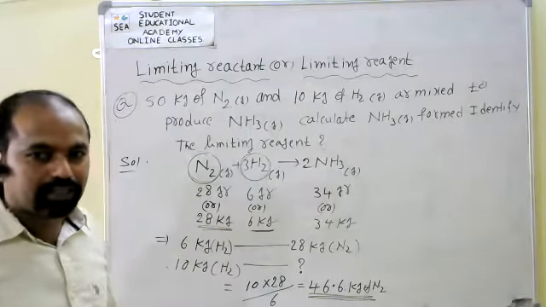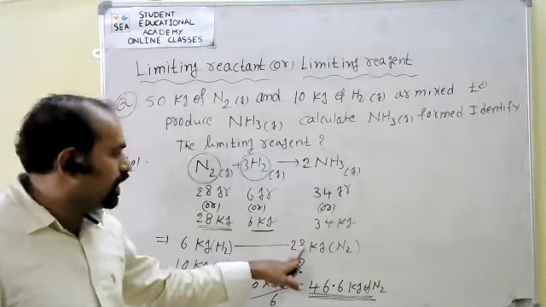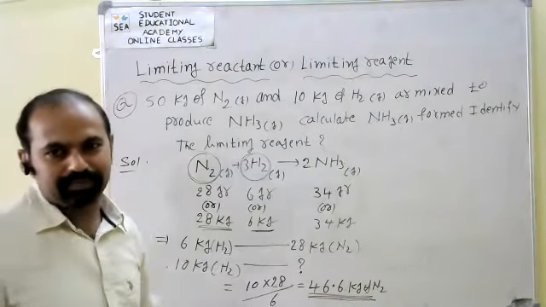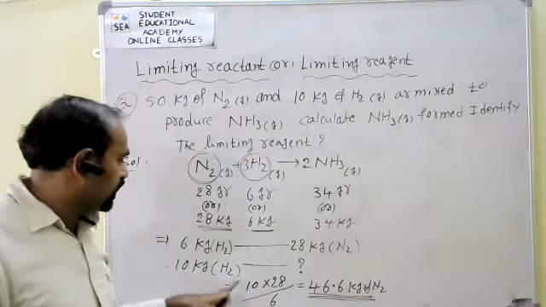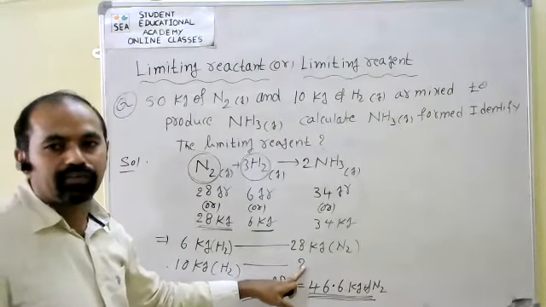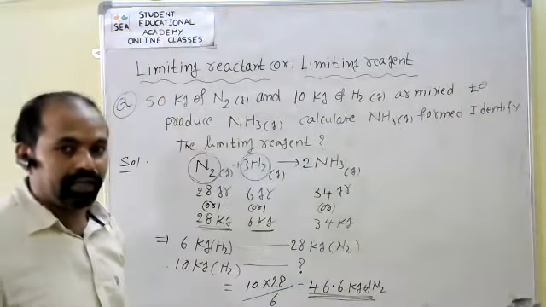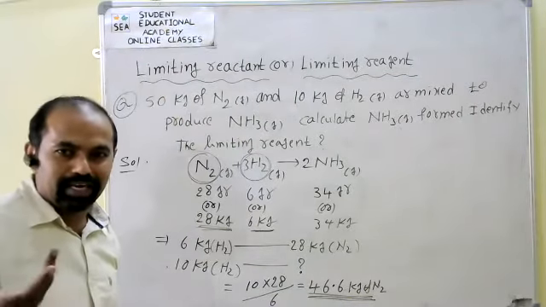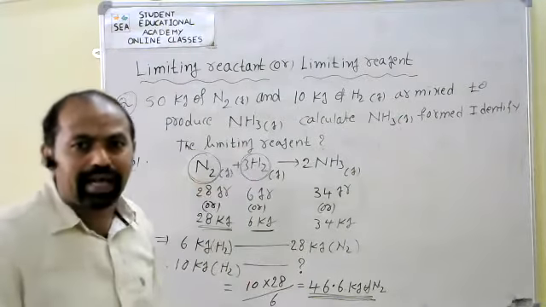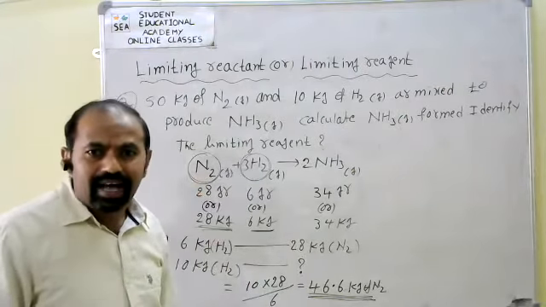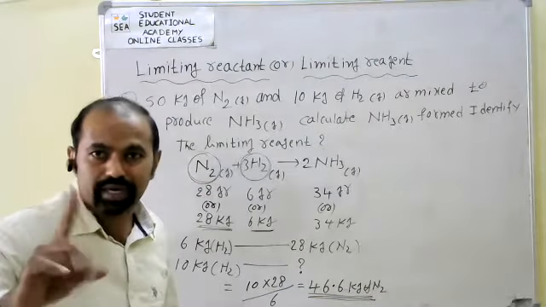Hydrogen. Why? Because 6 kgs of hydrogen requires 28 kgs of nitrogen. But according to the equation, 10 kgs of hydrogen requires how many kgs of nitrogen? 46.6. But 50 is given, so 50 means more than that. The excess reactant is nitrogen. Hydrogen is called the limiting reactant. Okay, first one completed.